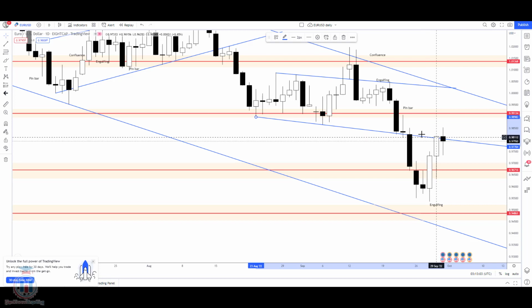We can see that the price has also stopped around this area, which was mentioned in the previous analysis, that it will be the first obstacle for the price when the price moves to the upside, because this is the area where the price will have a strong resistance, stronger resistance, and the supply area where the sellers are preventing the price to move up. We can see also that this area is also confluence of resistance, where we have a downtrend resistance line that is now preventing the price to continue move up.